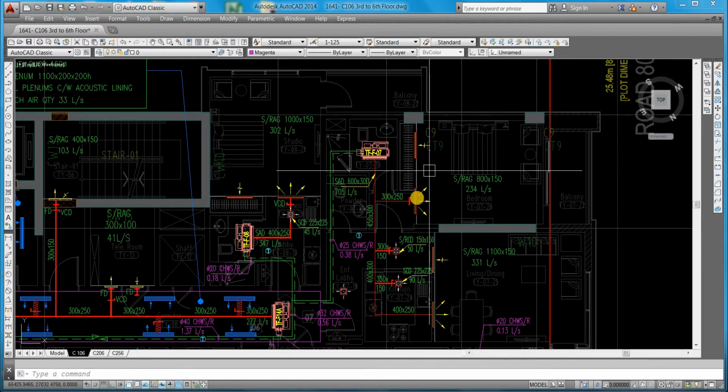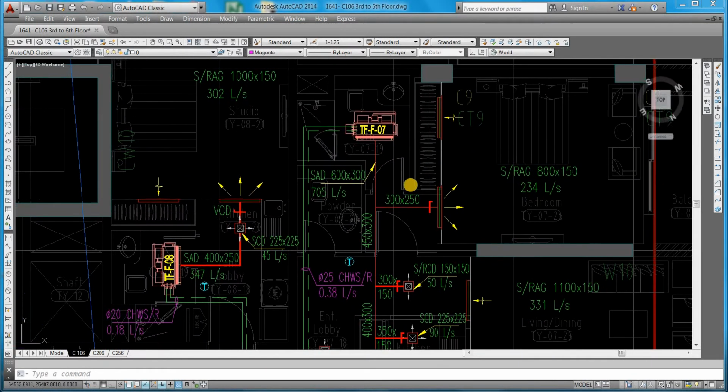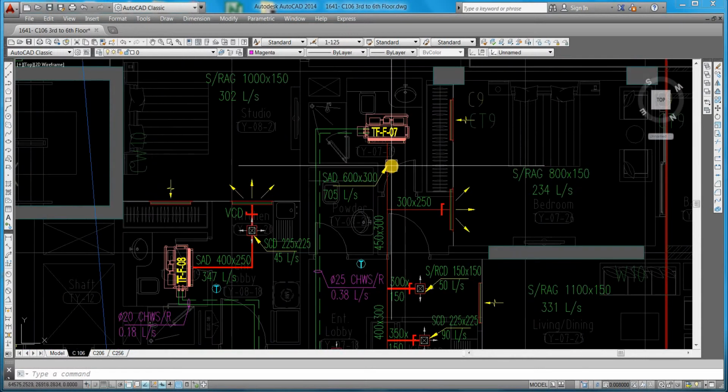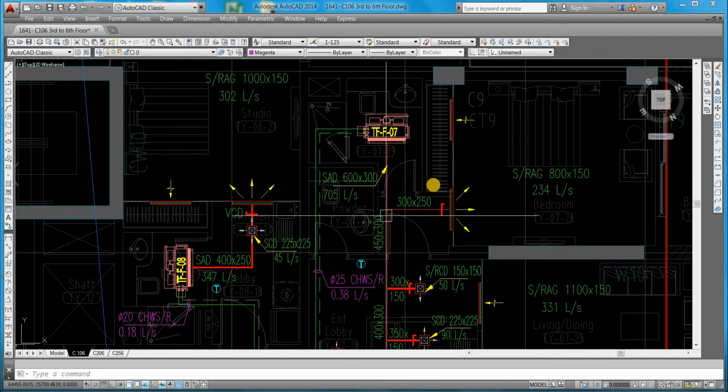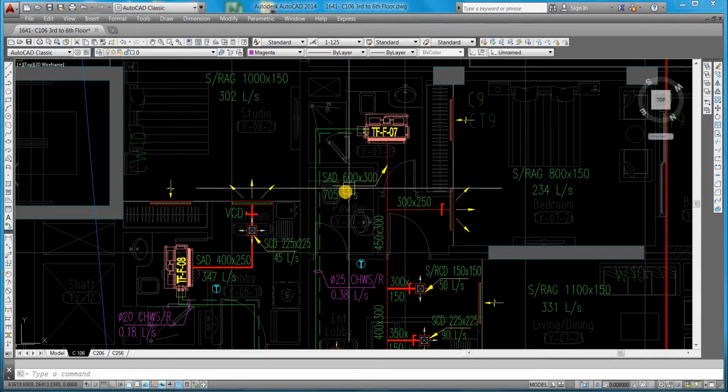Last time I explained how to do grill size calculation, duct size calculation, and pipe size calculation. Now I will explain how to do double line duct drafting using AutoCAD, and pipe drafting also.